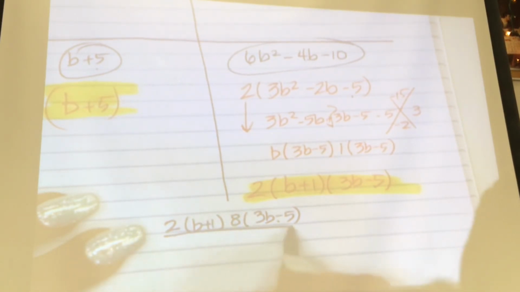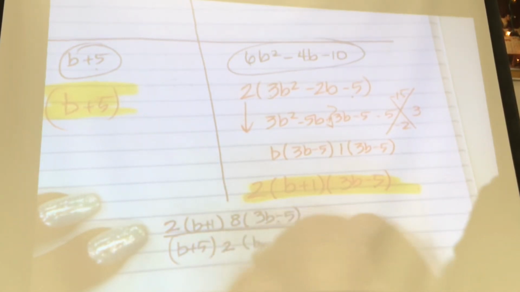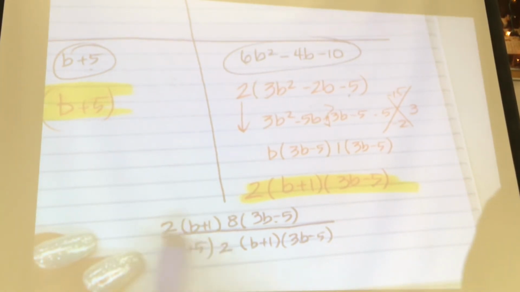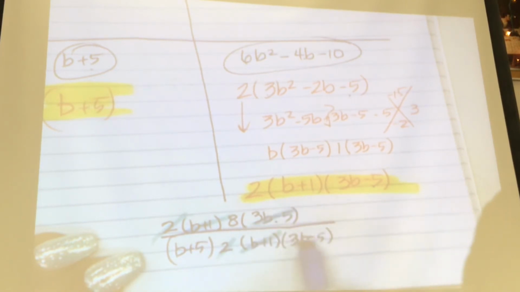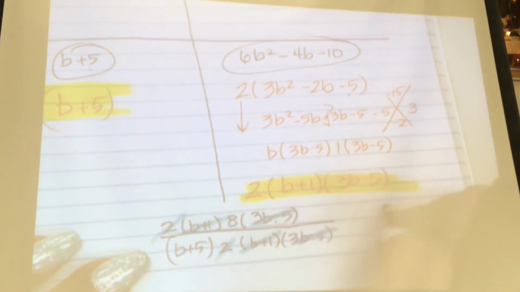And then on the bottom, you have a b plus 5. You have a 2. You have a b plus 1. And you have a 3b minus 5. Now you get to start canceling, guys. See this 2 and this 2? They cancel. See this b plus 1 and that b plus 1? Those cancel. Do I have anything to cancel the 8 with? Yeah, 3b minus 5 gets canceled, but not the 8, right? So what's the only thing left over on top? 8 over b plus 5. And then the only thing down here is b plus 5.